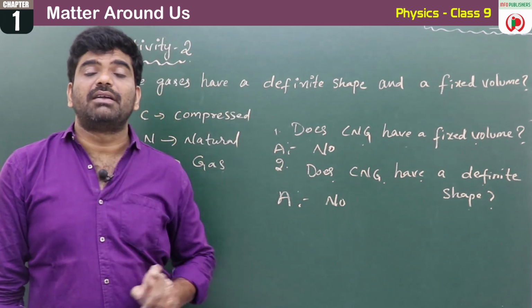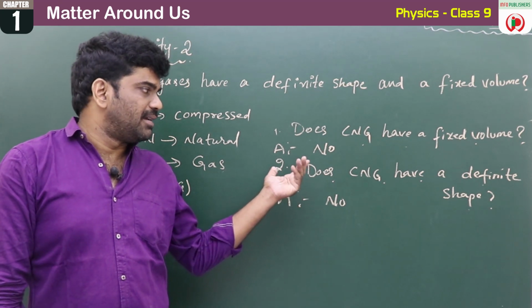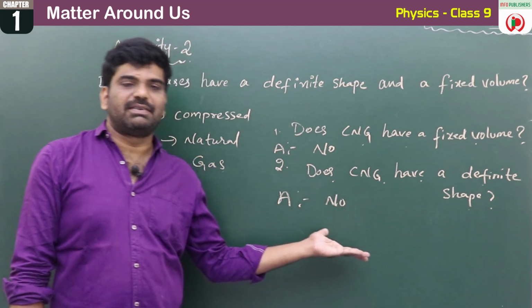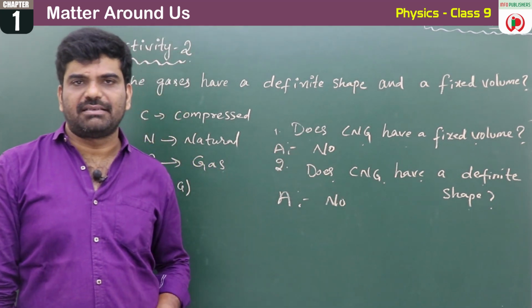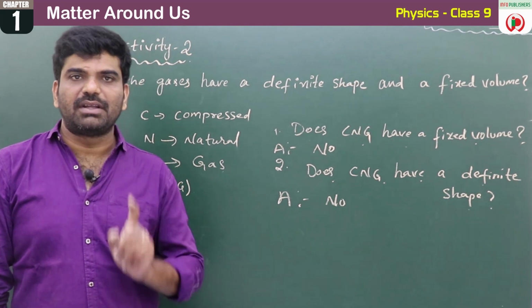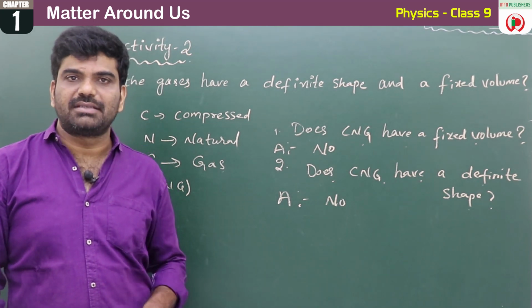See, children, first one, solids have both. Liquids have only one, that is fixed volume. The gases neither have a definite shape nor a fixed volume. You can't expect anything. But in liquids you can expect only one, that is fixed volume. In solids you can expect both. So that is the difference.